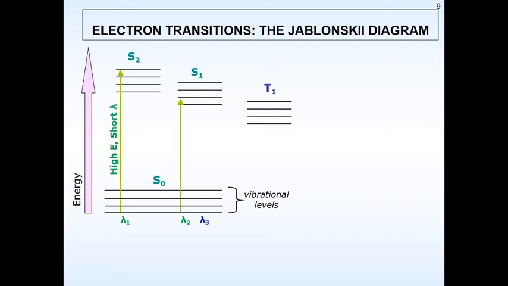Now let us say that some light is shined on a system. What we have given is a shorter wavelength and high energy. What happens is these electrons now go from the ground state, that is S0, to S1 and S2 respectively. There are various vibrational levels associated with both the ground state and the excited state. This particular phenomenon is called absorption.